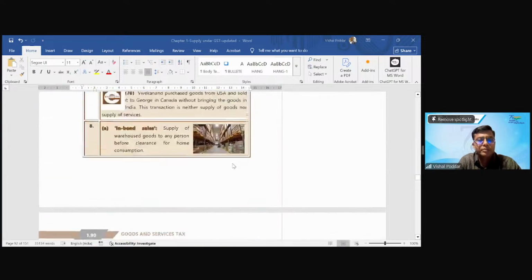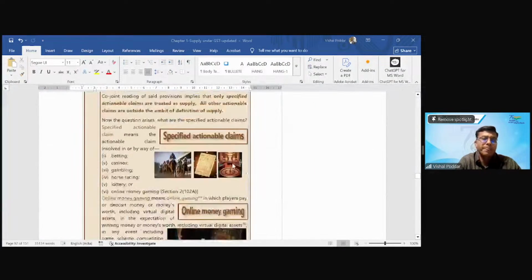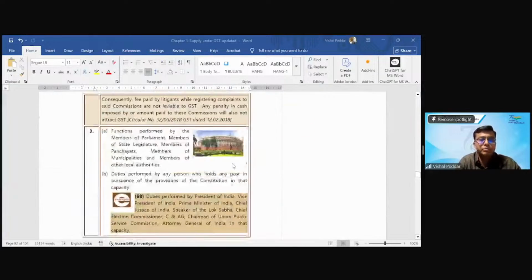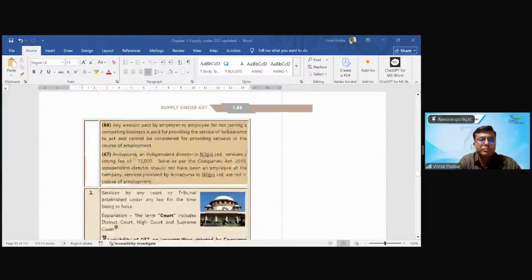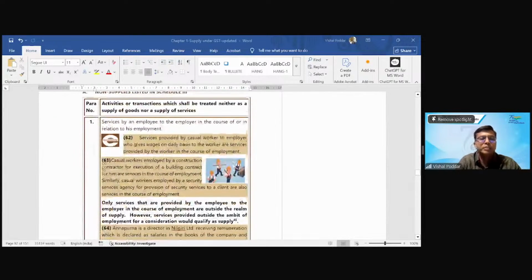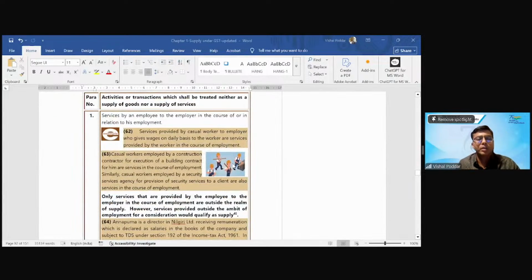Now, once this is done, let us now go to the Schedule 3, no supply list. Now, what is outside GST is those activities and transactions which are covered in Schedule 3. These transactions which are covered in Schedule 3 will not be leviable to GST because Schedule 3 specifically addresses or covers those transactions which are regarded as no supply.